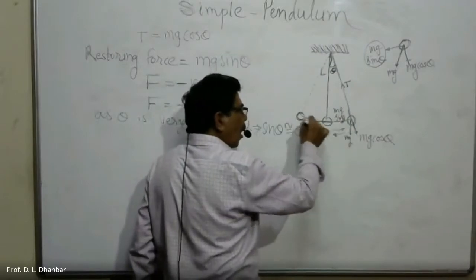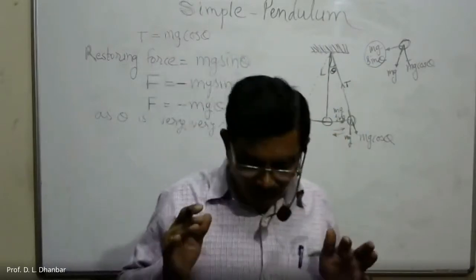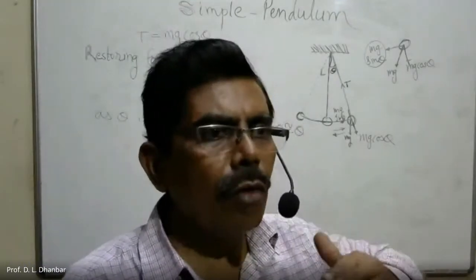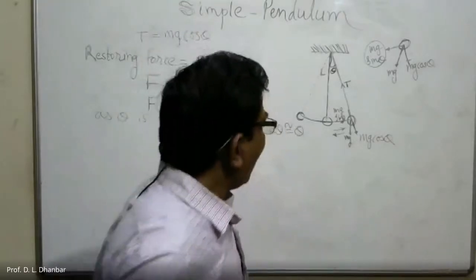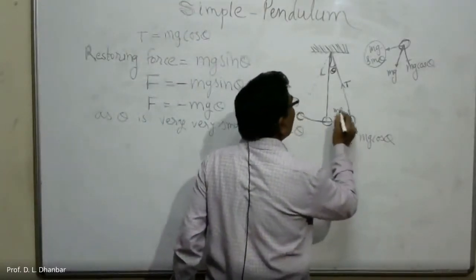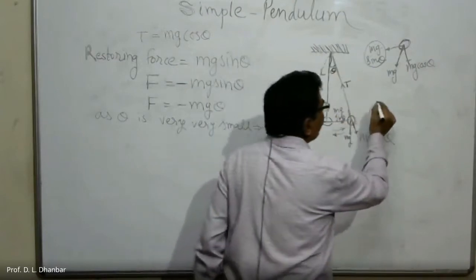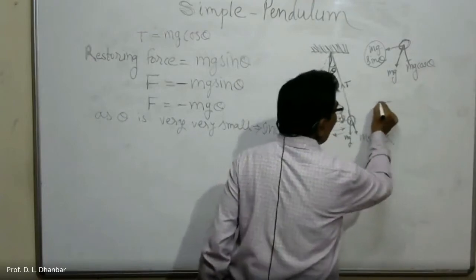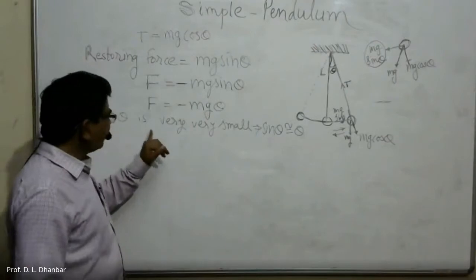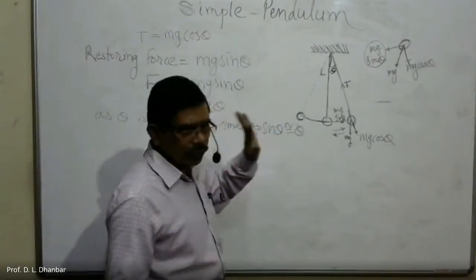And the motion of the bob takes place along a straight line path, because for a particle to be in linear SHM, it should move along a straight line path. If you observe this figure, you will find that this is a curved portion. But as this angle is small, this curved portion can be treated as a straight line. So that's why this angle should be small. As theta is very, very small, sine theta is nearly equal to theta.